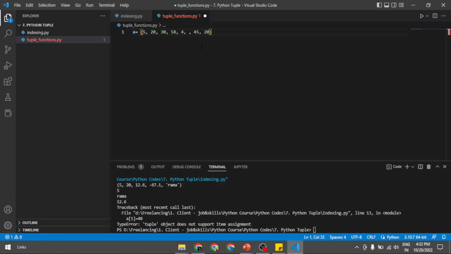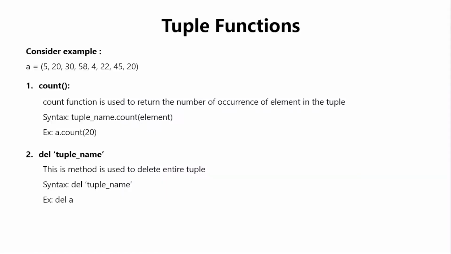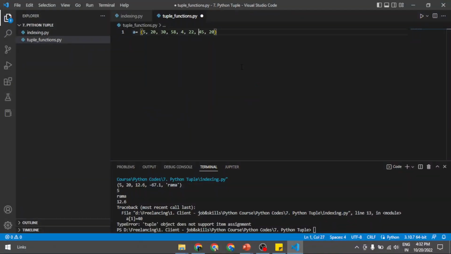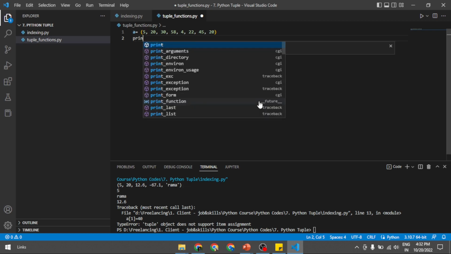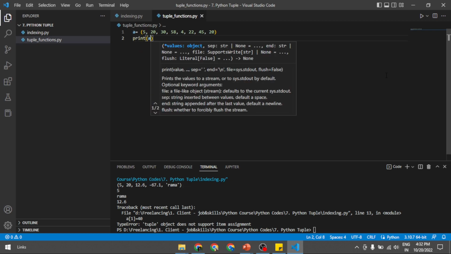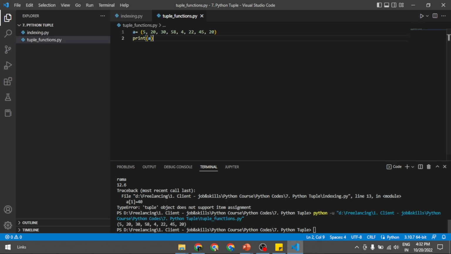I just added one more comma here. a = (5, 20, 30, 58, 4, 22, 45, 20). This is my example. If I print it, I will get the output 5, 20, 30, 58, and so on, which I have created. The following tuple will be obtained. Now let us try to run some functionalities on this.